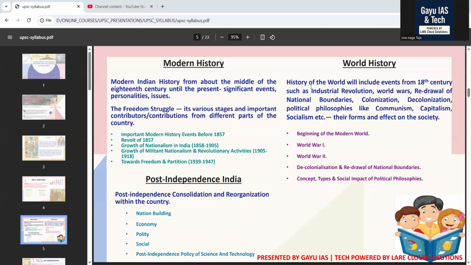Very important. Interlink this: the GS paper 1 post-independence topic, social reforms and welfare, is interlinked with GS paper 2 social justice. So please have a look into that and listen very carefully. Here, we are going to study the reservation policies and affirmative action, women's rights and social justice movements, and health, education and poverty alleviation programs. After completion of this, you'll understand how social reforms changed Indian society.